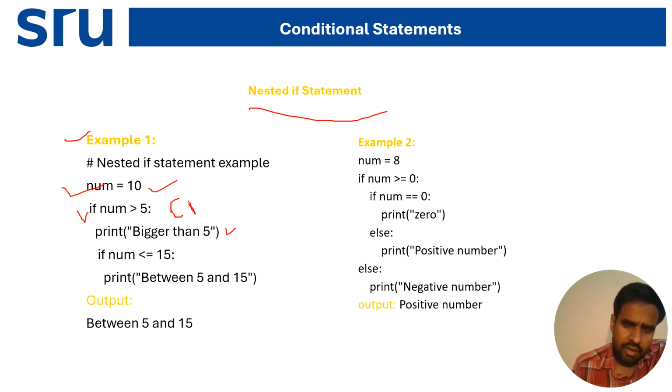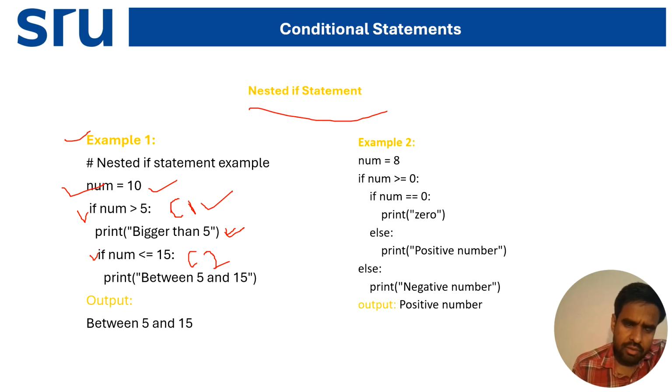Again I'm giving the next condition, that is condition number c2. It will run when condition 1 is true. So what is the num value? 10. It will check num, that is 10 greater than 5. Yes, condition c1 is true. Then it will come to this line and print "bigger than 5".